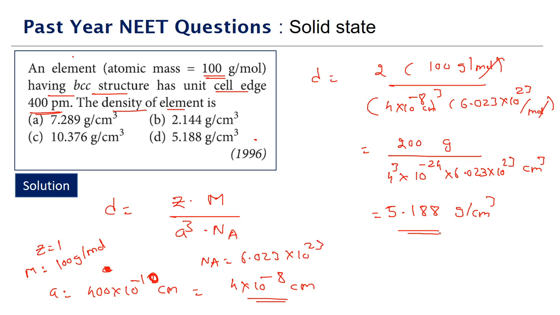So it's a straight question based upon the density formula, and the answer is 5.188 gram per centimeter cube. The only things we need to be careful about are: are we getting the correct value of Z, and are we careful about the conversion? Generally, edge lengths are given either in picometers or in angstroms. If we want the density in gram per cc, we should convert the edge length into centimeters. That is the only thing we have to be careful about.